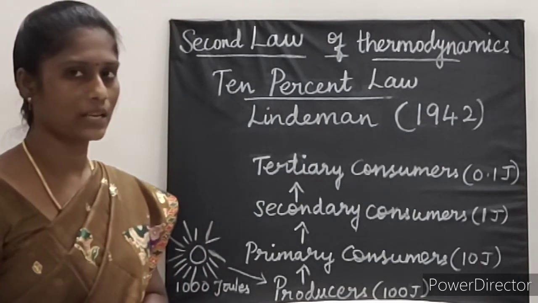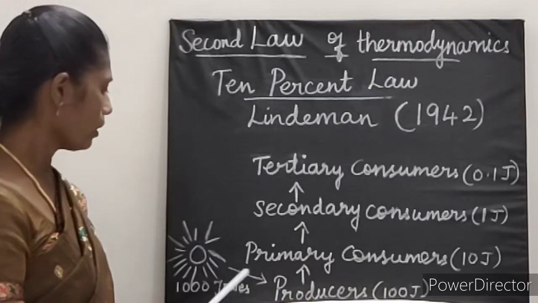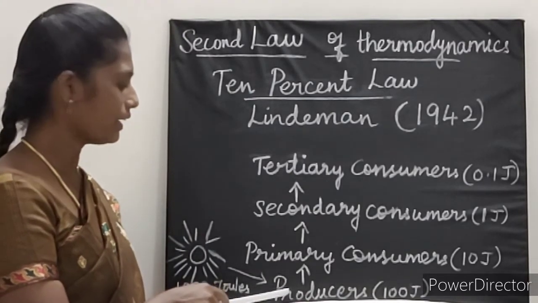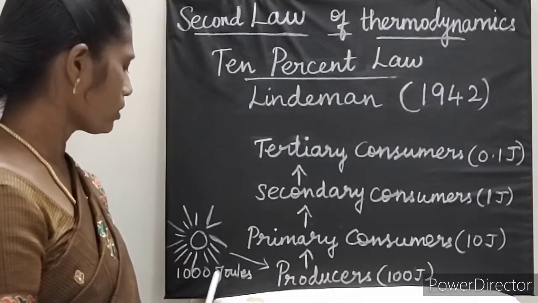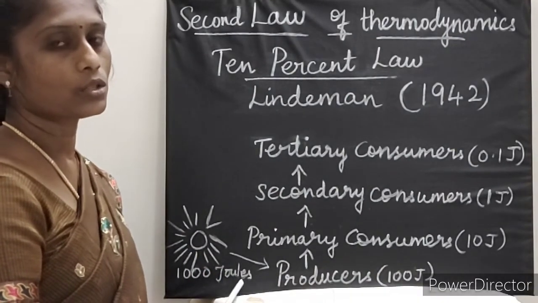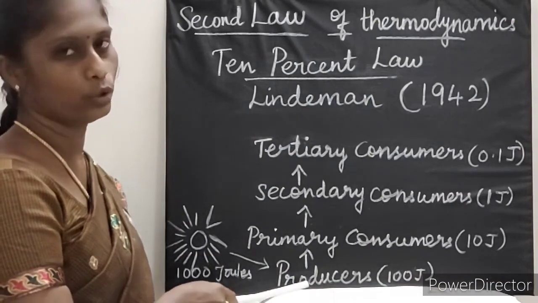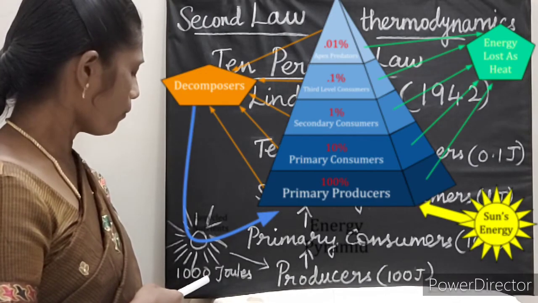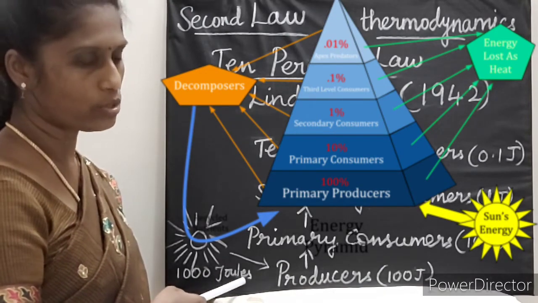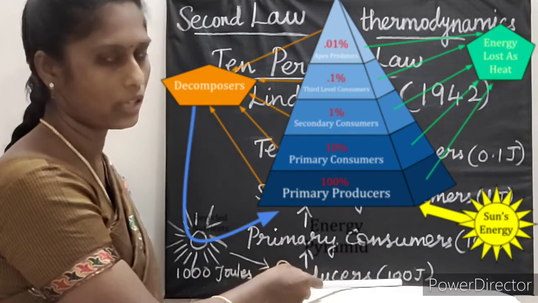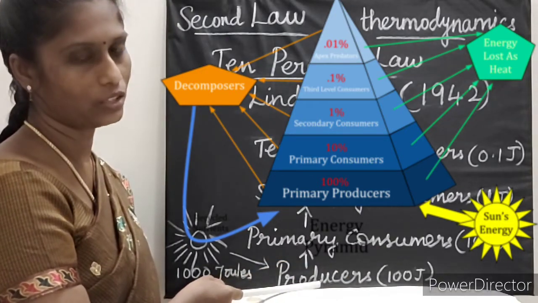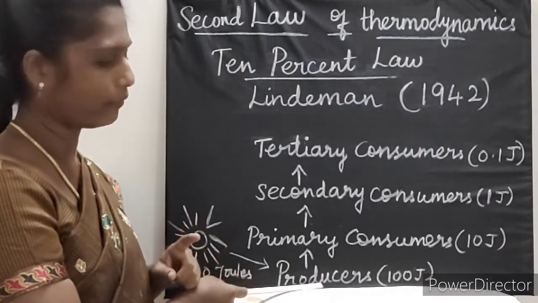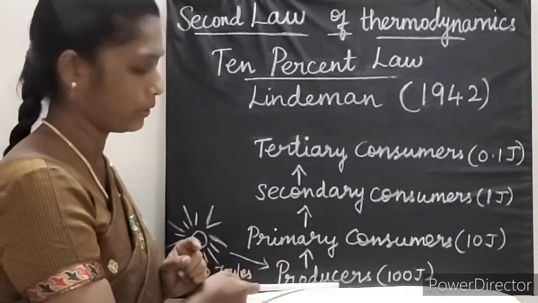Okay, so the 10% law is the best example for this. Now let us see with an example. Here, producers. Producers are what? Plants, is it not? 1000 joules of solar energy is trapped by producers. Out of 1000 joules, only 100 joules is stored as chemical energy through photosynthesis. At this first trophic level, only 100 joules is stored.